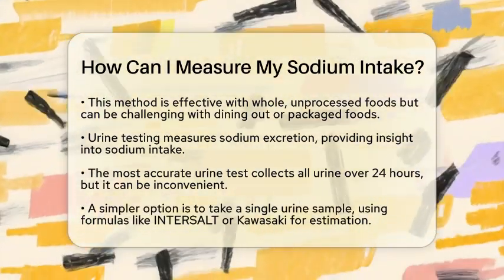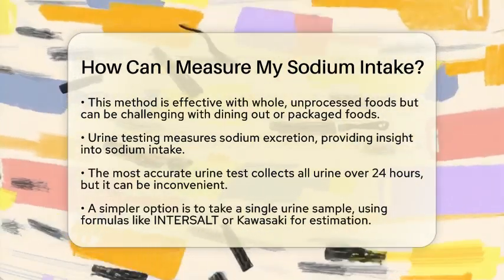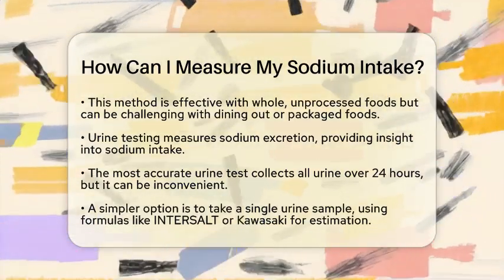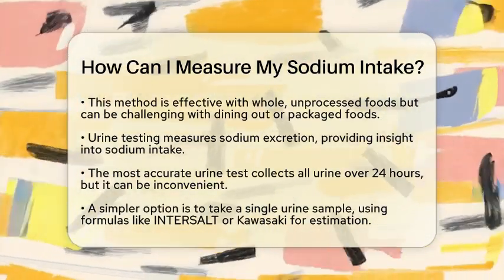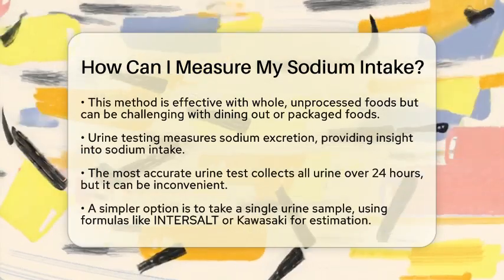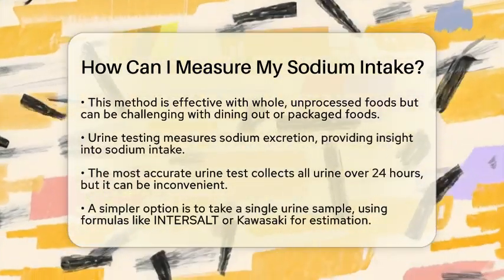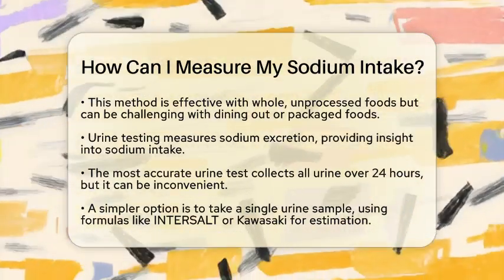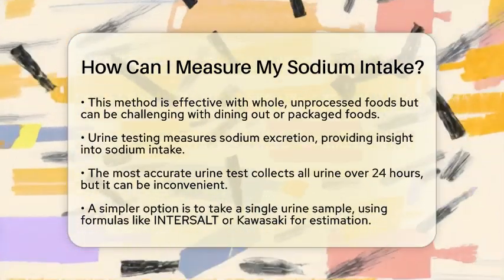The second method involves urine testing. Since sodium primarily leaves your body through urine, measuring sodium in urine can give you a good idea of your intake. The most accurate way is to collect all urine over a 24-hour period and analyze it for sodium content. While this method is precise, it can be inconvenient for daily use.